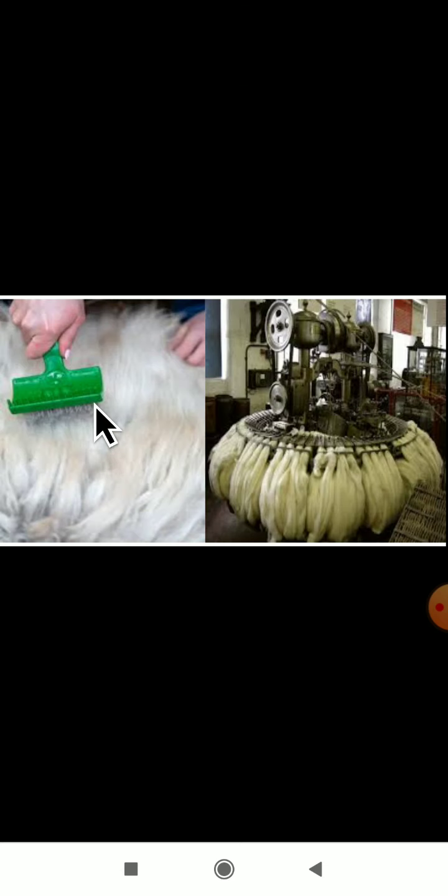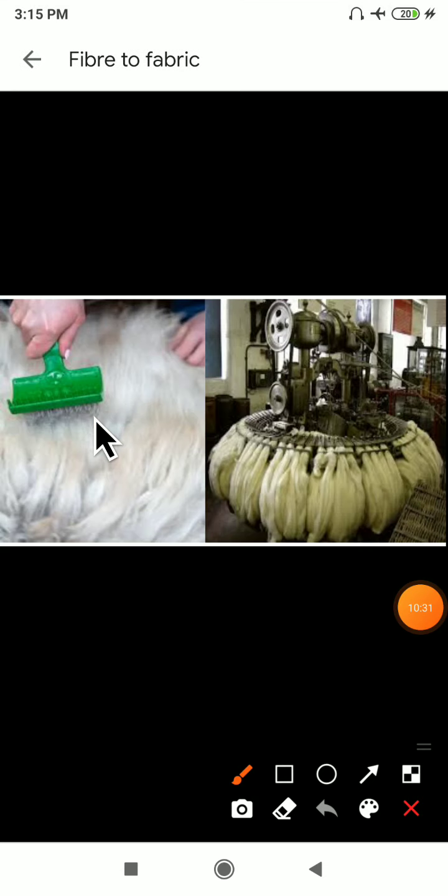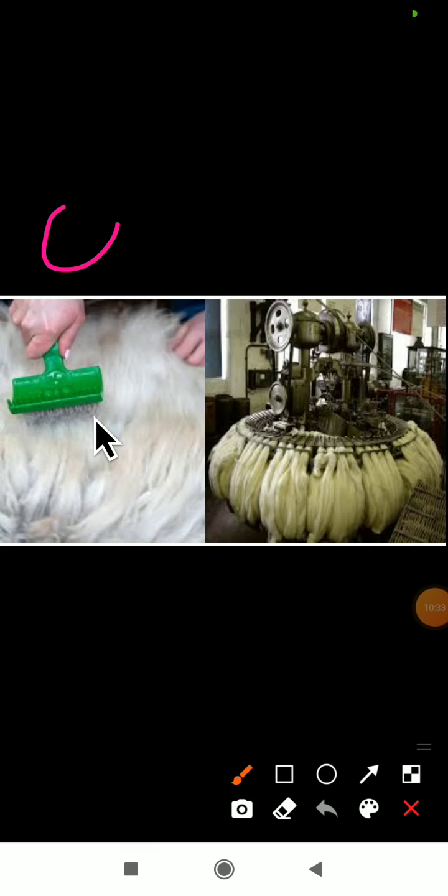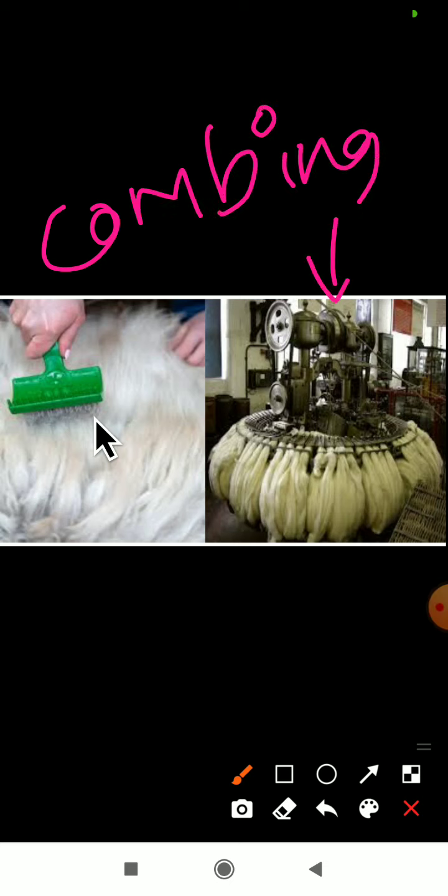This is the combing process. See, dear students, in olden days they used to comb in this manner. Now the technology has improved and we are getting big machines. This is the combing, and we even get small machines like this. This is a small one and this is a big machine. With the help of this they will comb the wool. This combing is done after drying.